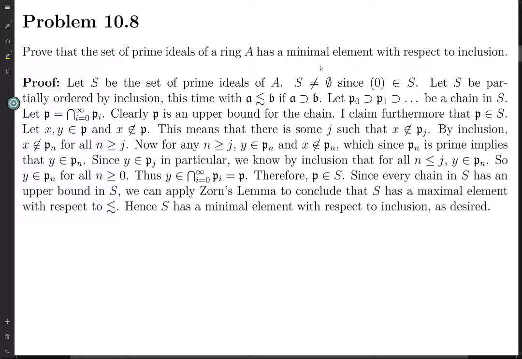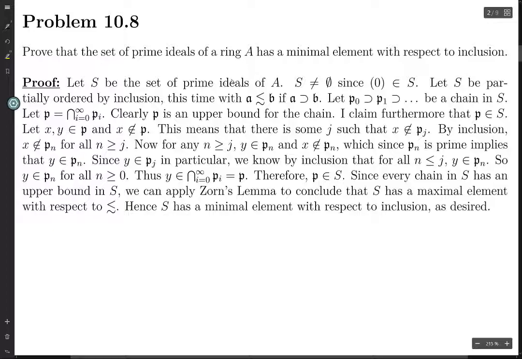So this is similar but with prime ideals. And so basically it's going to be very similar, but all the inclusions are going to be reversed. Instead of looking at the union of the ideals as we did when we had an ascending chain, we're going to look at the intersection. And in order to get this intersection to work the way we need it to, we're going to need to use primeness.